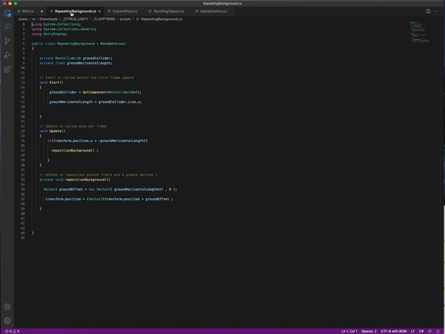Repeating background. See, the ground moves left one panel, and this is where the update is called. And it's positioned, it moves when this if statement is true.